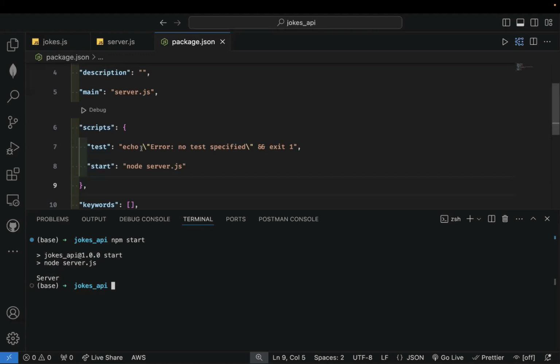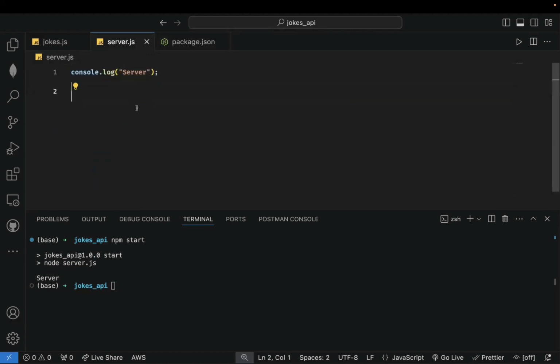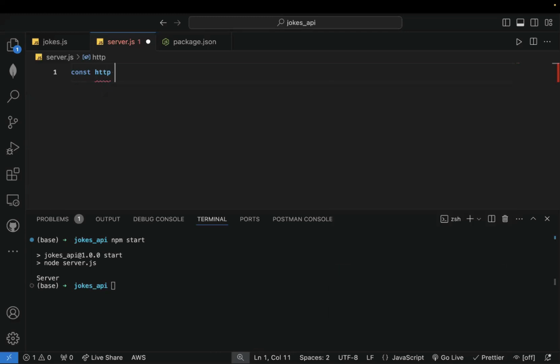All right. But now this is not a proper server yet. Okay. So let's make it a proper server. We could do that by making use of the HTTP module. All right, so say const http equals require('http').